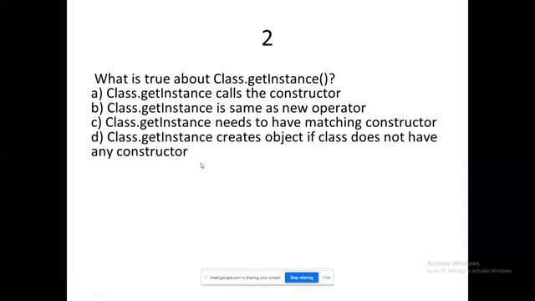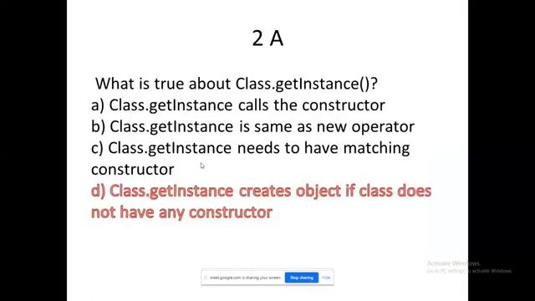No options yet. Class.getInstance creates an object if the class does not have any constructor. This is the one which talks about your default constructor. That's the ultimate aim of Class.getInstance. This could be a behind-the-screen task.